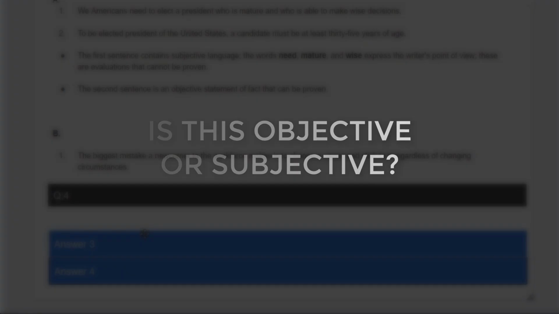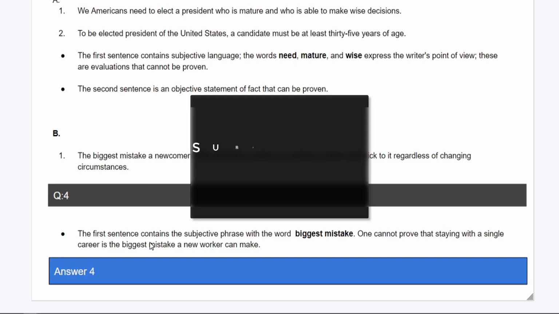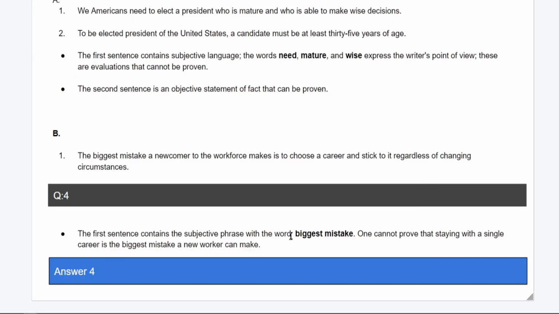All right, so if you're ready for the answer, here we go. This is subjective. This phrase enters with the words biggest mistake. This cannot be proven by saying that a single career is the biggest mistake a new worker can make. This is actually the point of view of whoever is writing this by interjecting this word. And we need to look for words like this to see how they set off different headlines and articles to understand if we're reading something that's meant to persuade us into a certain way of thinking, or if we're actually reading something that's going to be based in fact and truth.